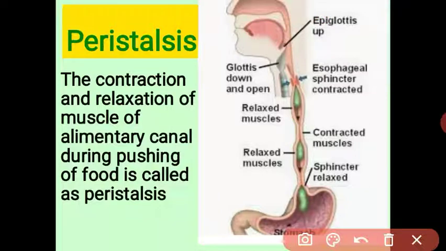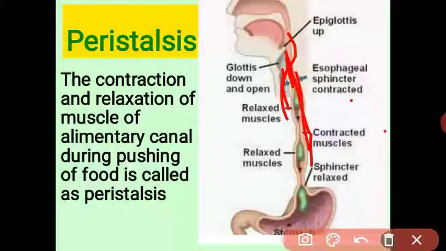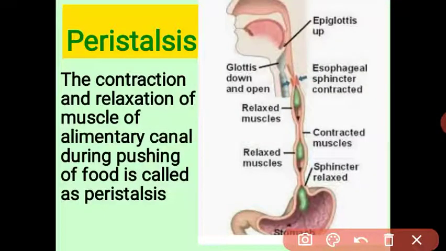It prevents food particles from entering the trachea. This is the windpipe and this is the pharynx, the food pipe. The epiglottis is down and prevents food from entering the trachea. Then, by contraction and relaxation of the muscle, food passes from the mouth to the stomach with the help of the esophagus. This tube-like structure is called the esophagus.